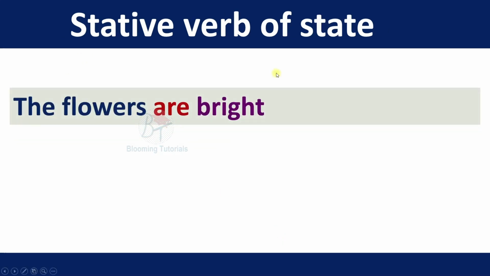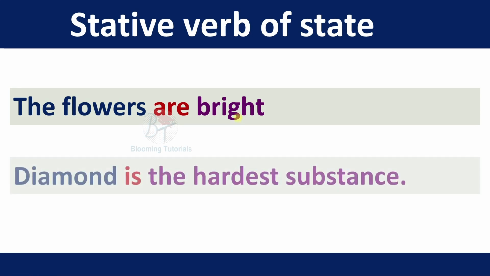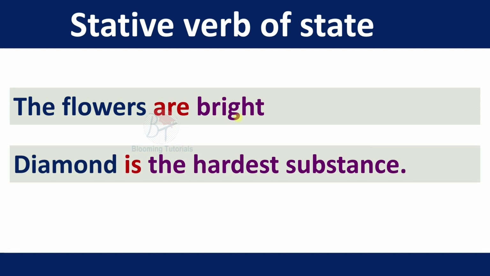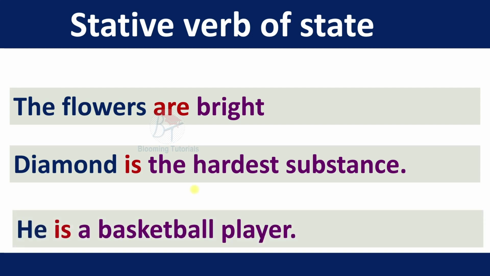Then a verb of state, which is a be verb. The flowers are bright. It's always permanent. Second, diamond is the hardest substance. Of course, it's a general truth. Here is tells the permanent state of the subject. He is a basketball player. It's telling the state of the subject.